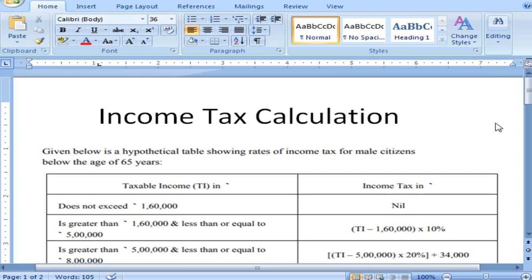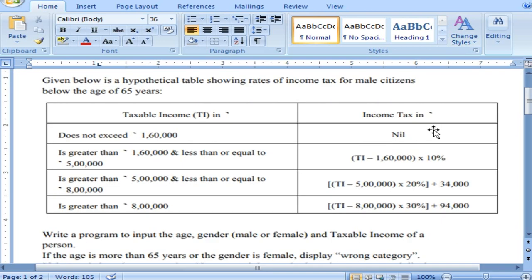Hello everyone. In this video we are going to see about income tax calculation. The question which was asked in the ICSE board examination 2012, we are going to discuss with a program example. Here, given below is a hypothetical table showing the rate of income tax for male citizens